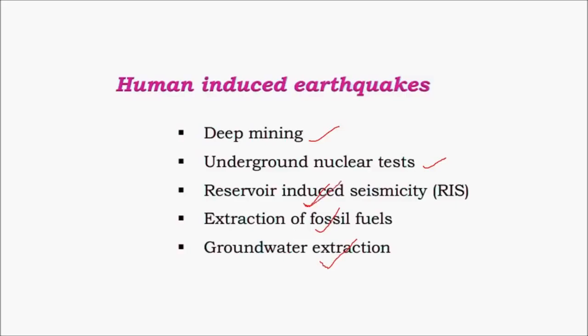The reservoir induced seismicity is associated with the building of reservoirs by humans, as there is change in isostatic equilibrium, that is change in the equilibrium of densities of the Earth's crust. They can be small tremors, but most of these earthquakes are less significant, as they don't cause much destruction compared to the other kinds of earthquakes which are formed mainly due to natural effects.